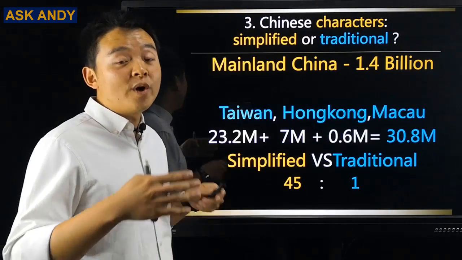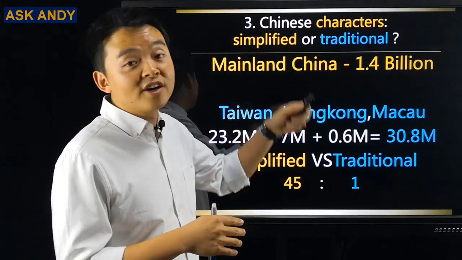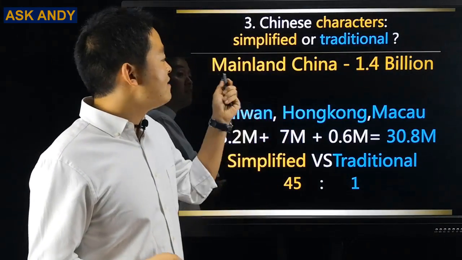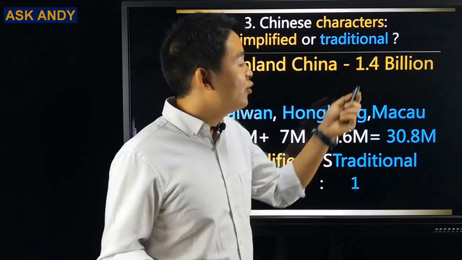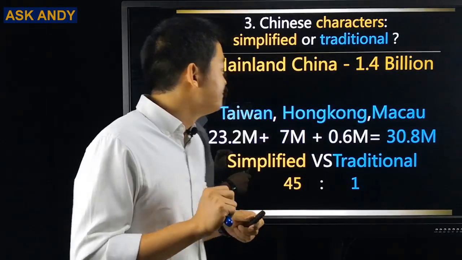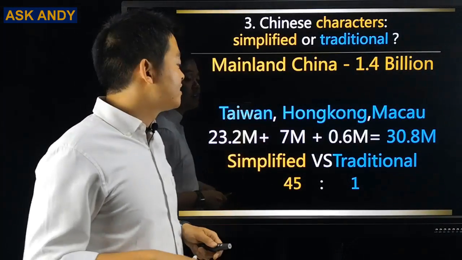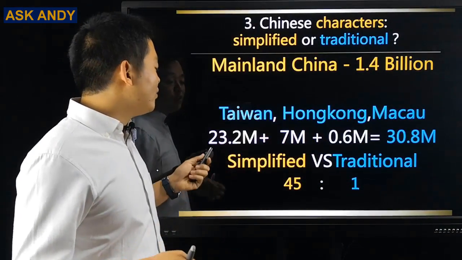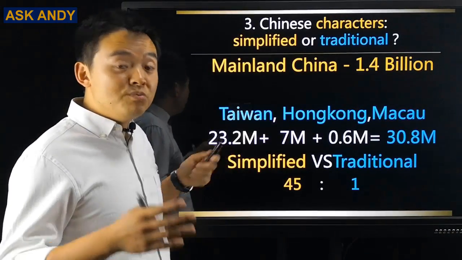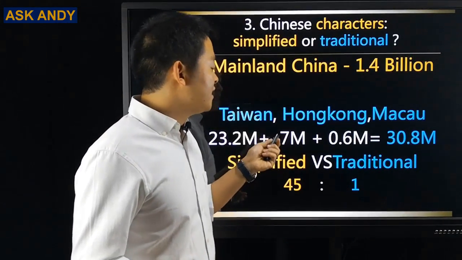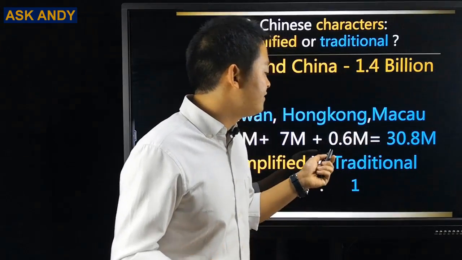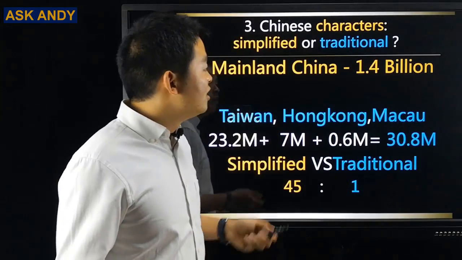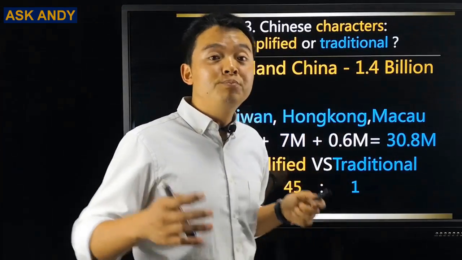So you must know where you are going to find simplified characters or traditional characters. You are going to see simplified characters in mainland China. So we have 1.4 billion people in mainland China. And you're going to find traditional characters basically in Taiwan, Hong Kong, and Macau. Taiwan, roughly we have 23.2 million people. Hong Kong, roughly 7 million. Macau, roughly 0.6 million, added up to 30.8 million people. But mainland China, we have 1.4 billion people.